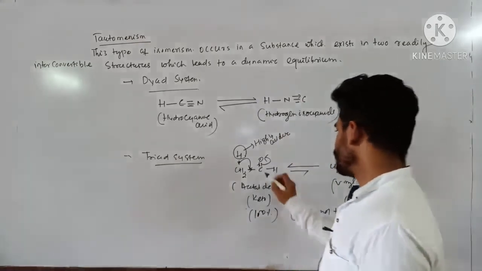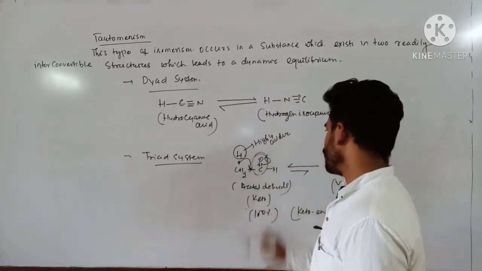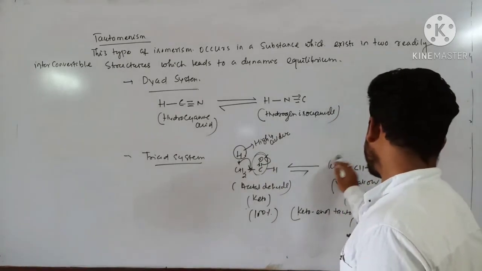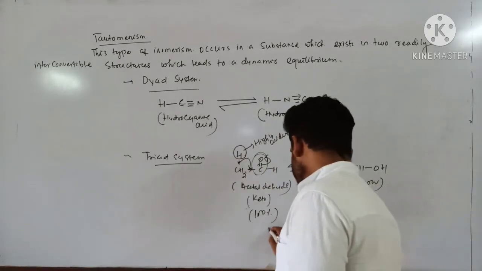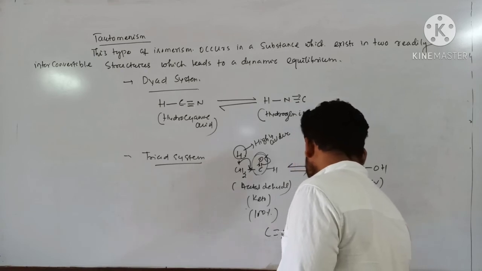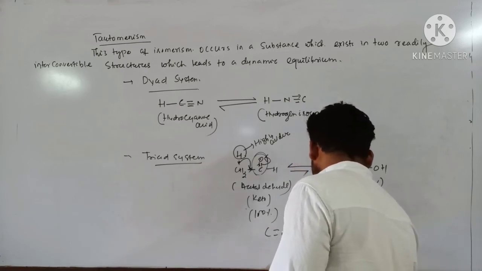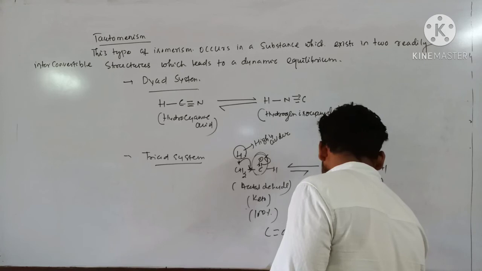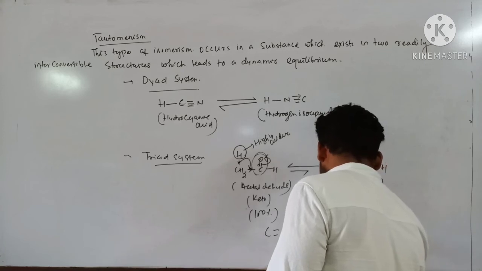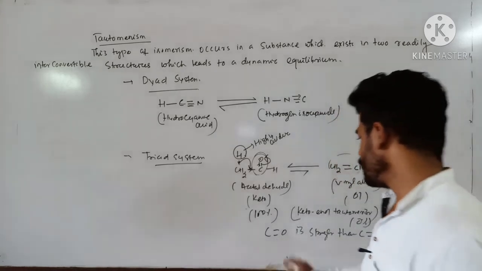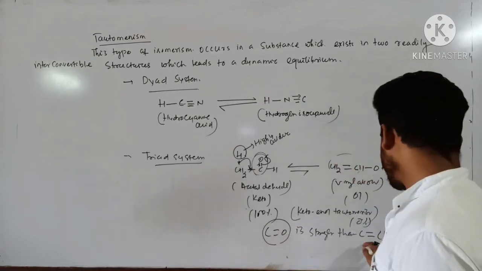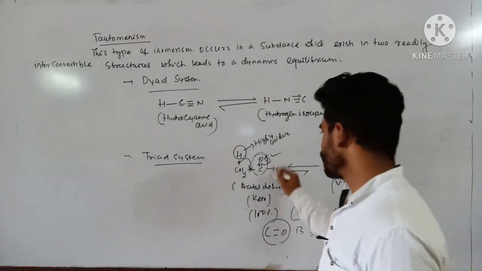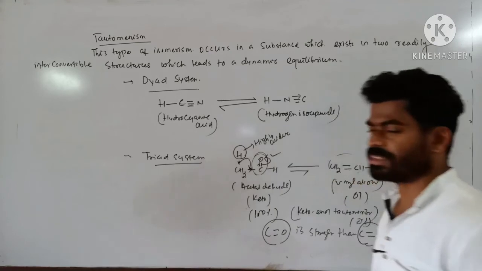Because C double bond O is stronger compared to carbon-carbon double bond. Its bond dissociation energy is maximum compared to C double bond C. That's why this keto form is more stable in this case.